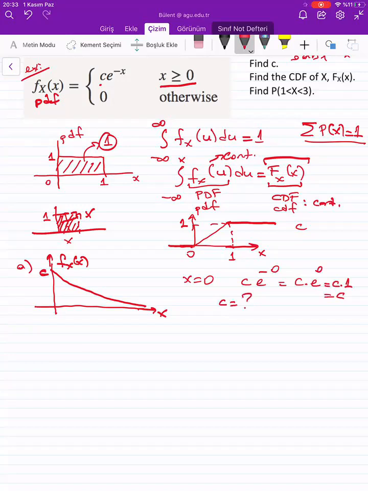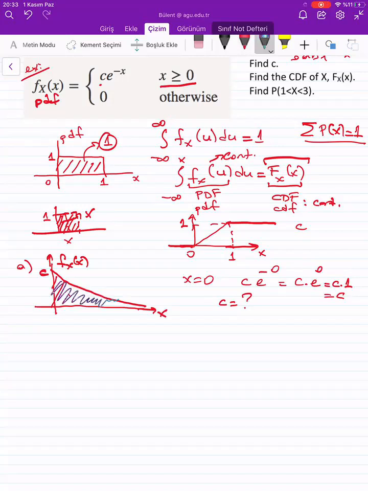So the area under this curve, which is between 0 and infinity, should be equal to 1. And this is the basic thing that I should use. I'm going to use this property: the integral of c times e to the power minus x dx from 0 to infinity is my total probability, which is equal to 1.